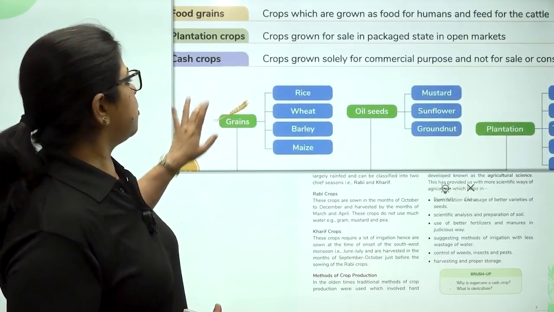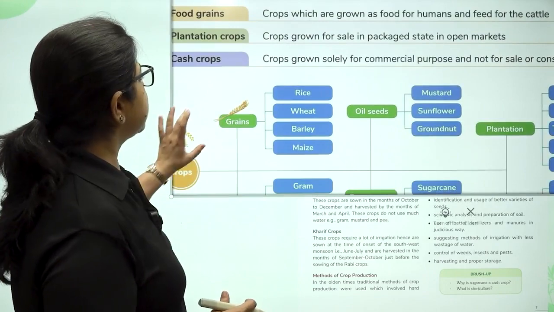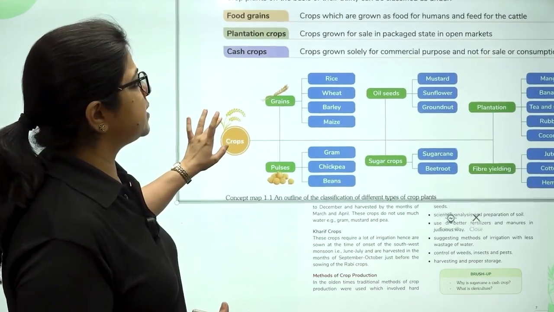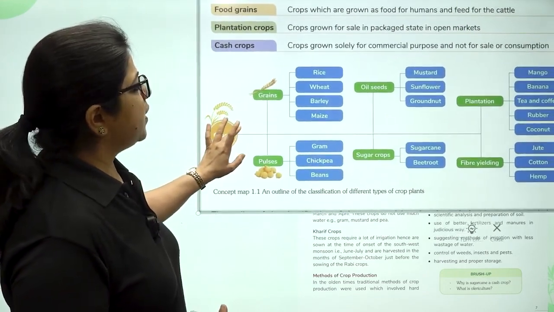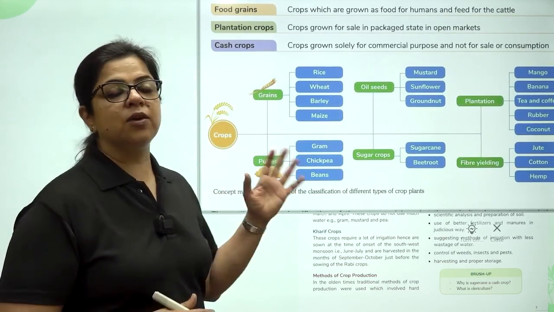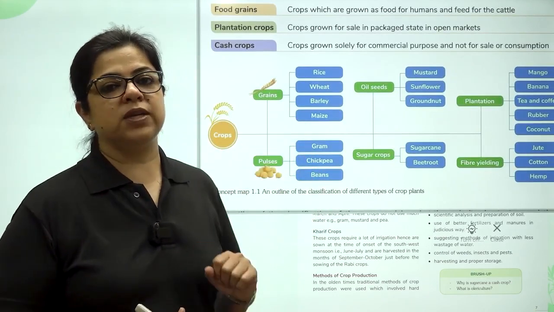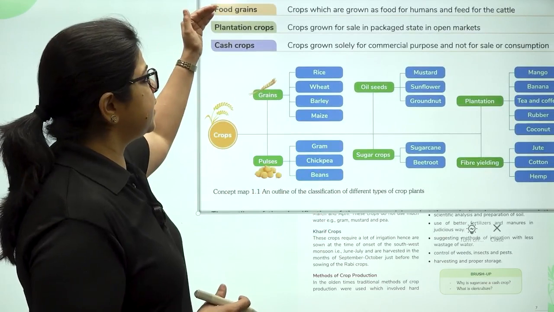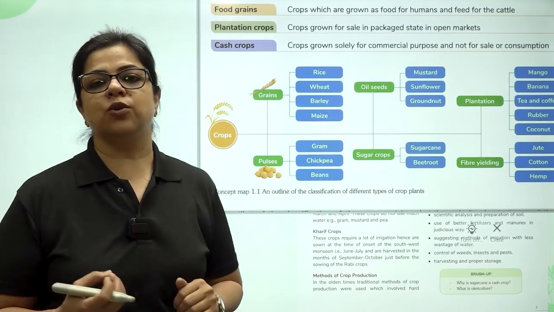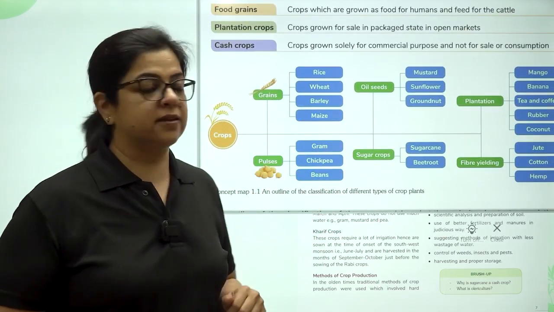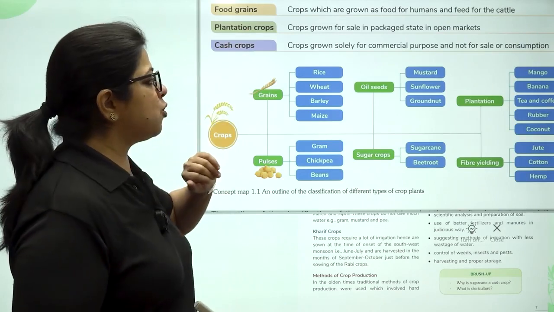Now, according to your book, there are 3 kinds of crops. As we can see here, we have been given some examples along with the names that are given to these crops. There are food grains, that are the crops that are grown for feeding human beings and cattle. There are plantation crops.